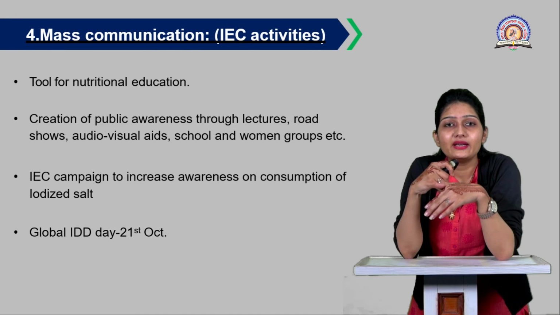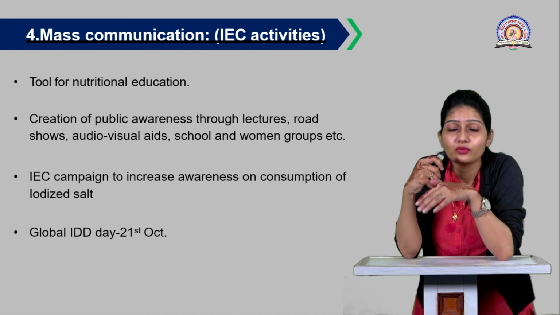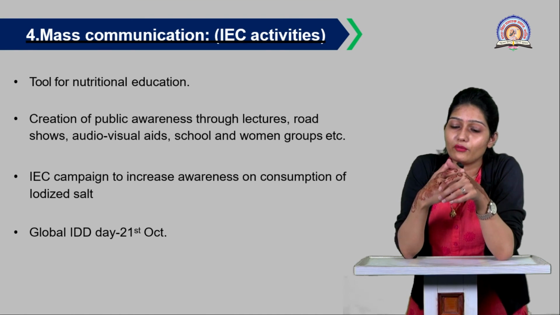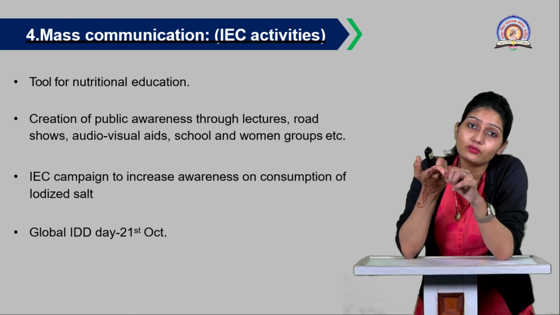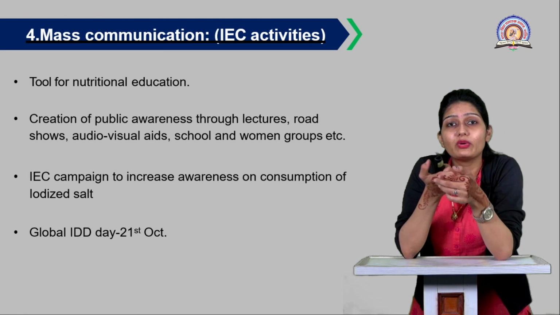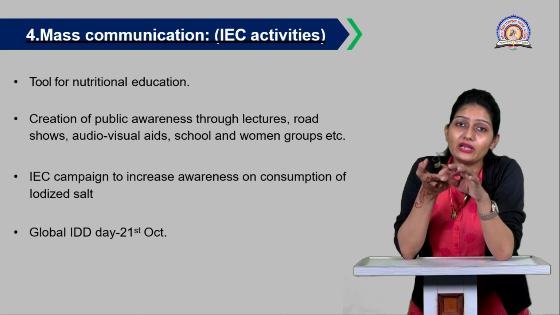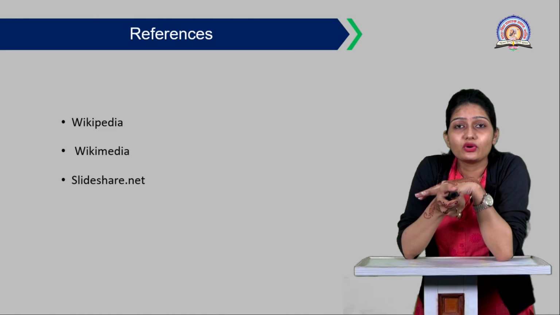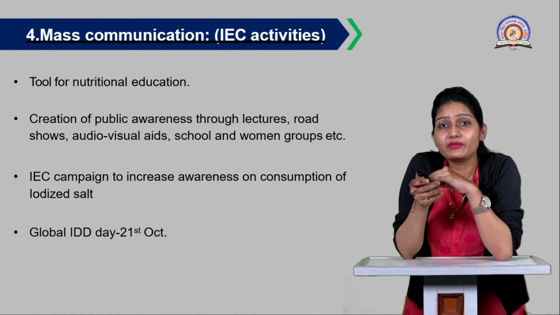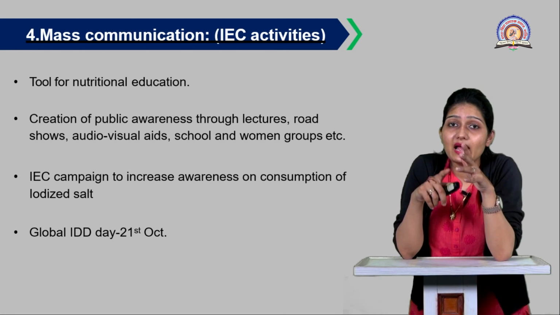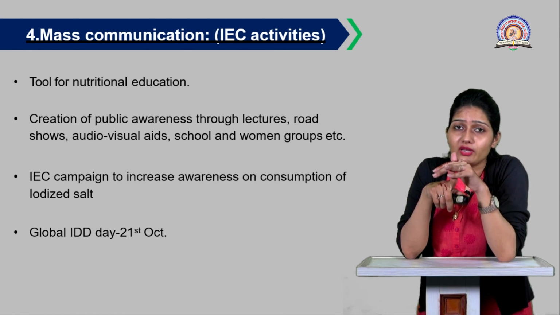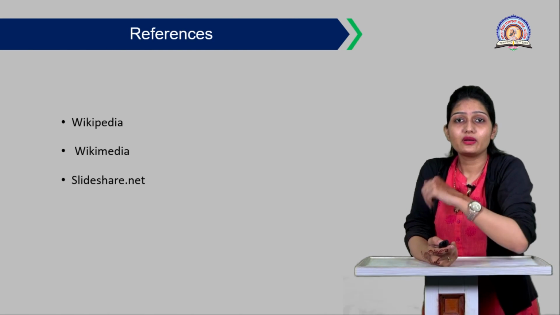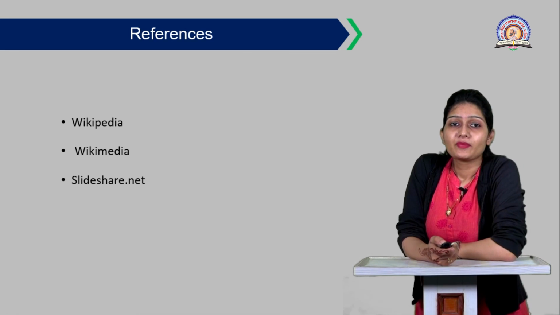Then the global IDD day. For your MCQ, this question may be asked: what is the global iodine deficiency day? It is 21st of October. Remember this. So this was all about the national program to prevent or control goiter as well as iodine deficiency disorder. For this, I have referred to these references; you can also refer to them for details of IDD.